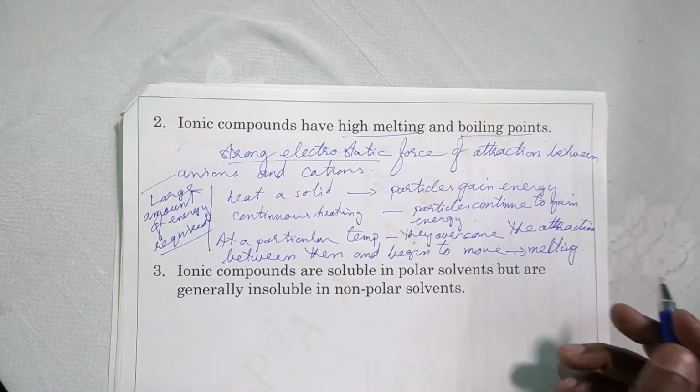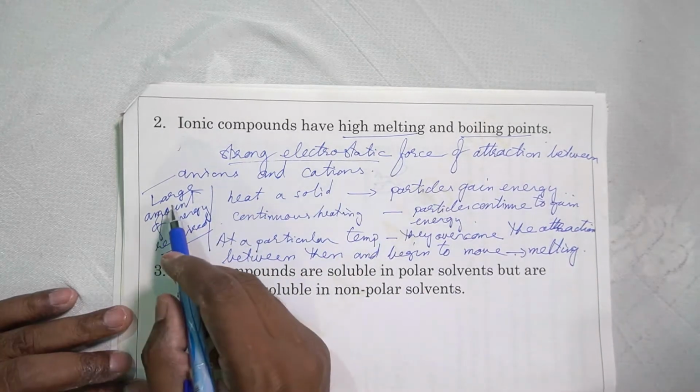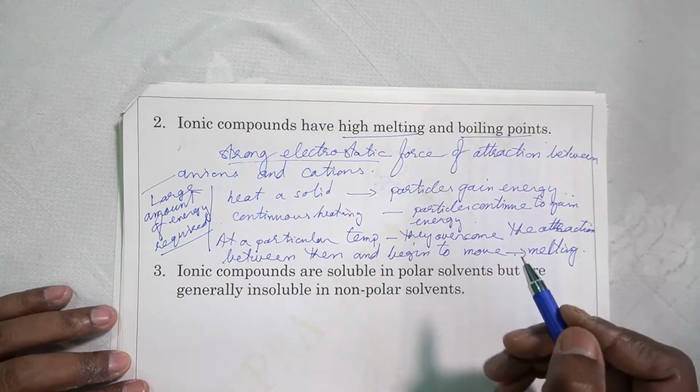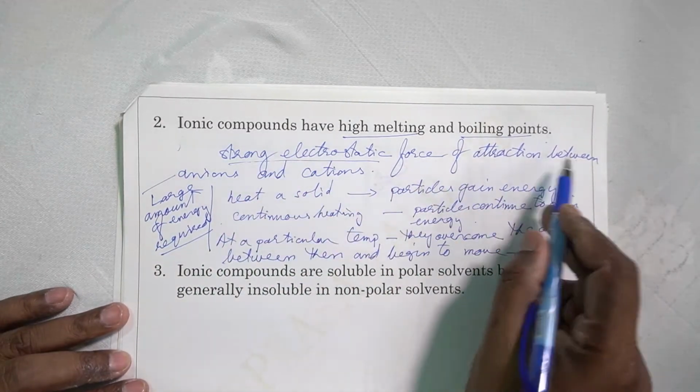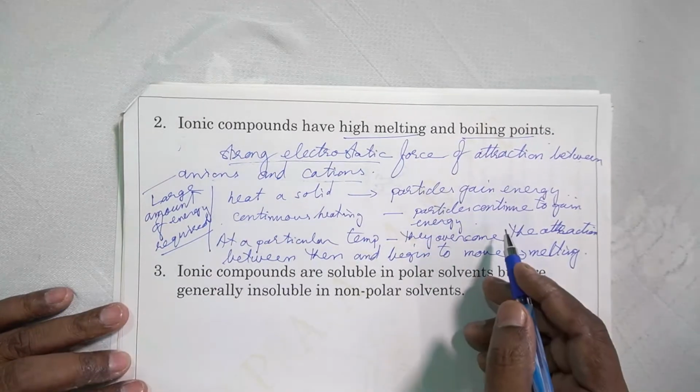So, if a question is asked, why do ionic compounds have high melting and boiling points? The answer is because a large amount of energy is required to overcome the strong electrostatic force of attraction between anions and cations. I think you understood that.